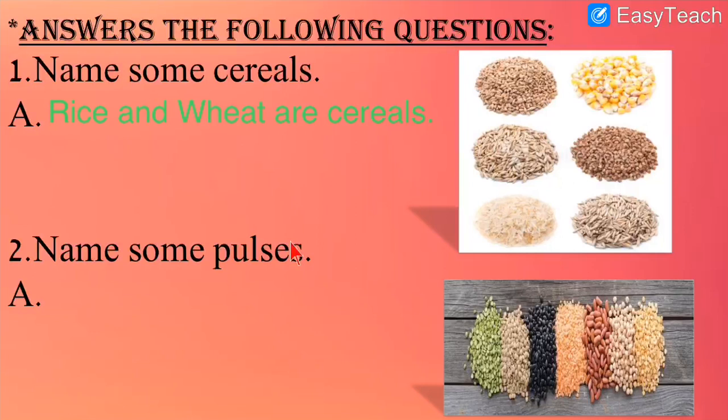So moong and kidney beans are the examples of pulses. Let us write over here. So as you can see on your screen, I have written the answer. Moong and kidney beans are pulses. What is the spelling? M-U-N-G, moong, K-I-D-N-E-Y, kidney, B-E-A-N-S, beans, kidney beans. Moong and kidney beans are examples of pulses. Rice and wheat are examples of cereals.